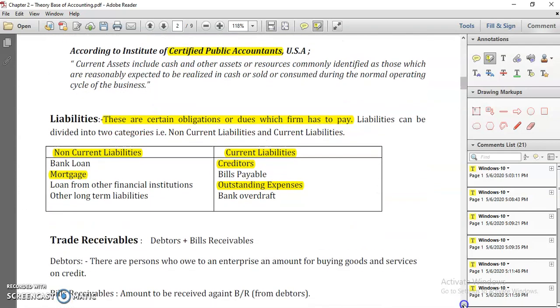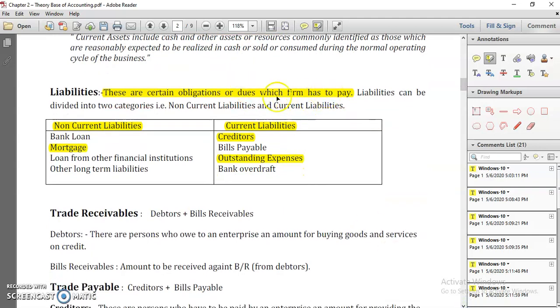We were on, I think, current liability. So liabilities, I told you, are obligations which you have to pay. Same way like assets, liabilities have two types. One is non-current liabilities, meaning long term, and one is current liabilities. Current liability means less than 1 year. Non-current liability means fixed or long-term liabilities, more than 1 year.